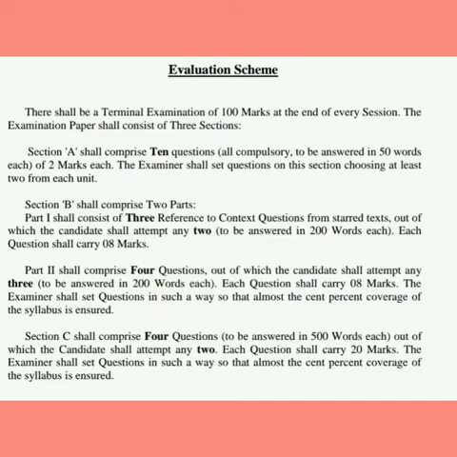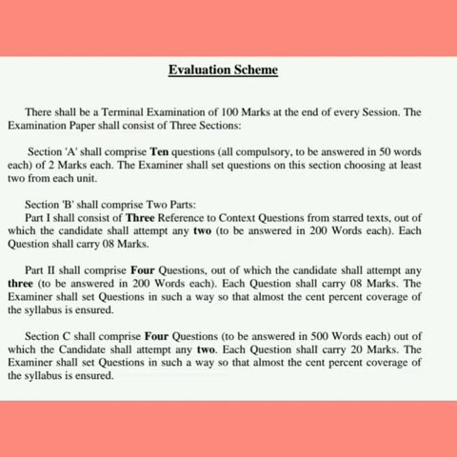Till now, the paper setter will cover 60 marks. In section B, part 2, the examiner will set questions in such a way that will cover almost all the syllabus.